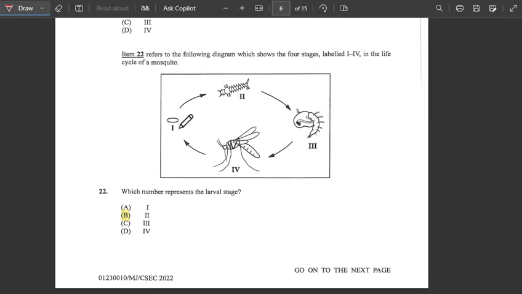Here would be the mosquito egg right here. So 4 is the mosquito, we have the egg, and here the larval stage would be here. Number 2. So the answer would be B.